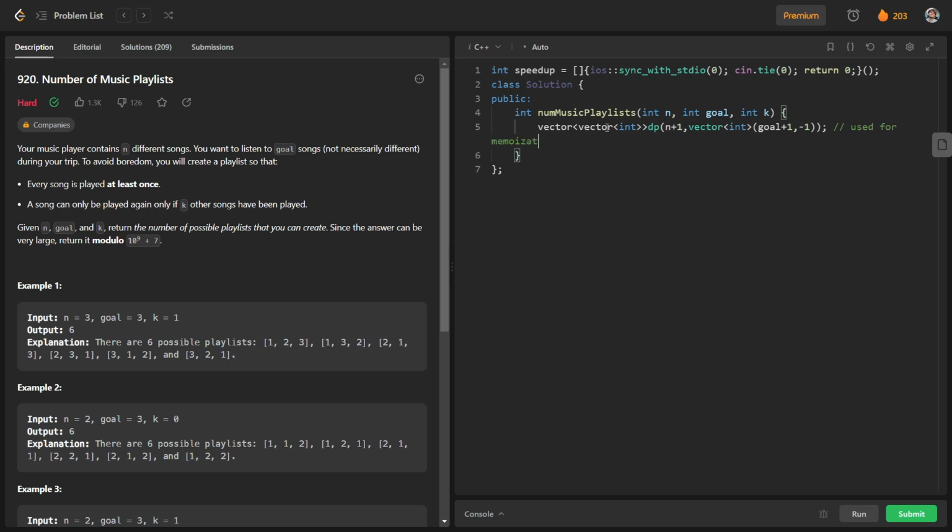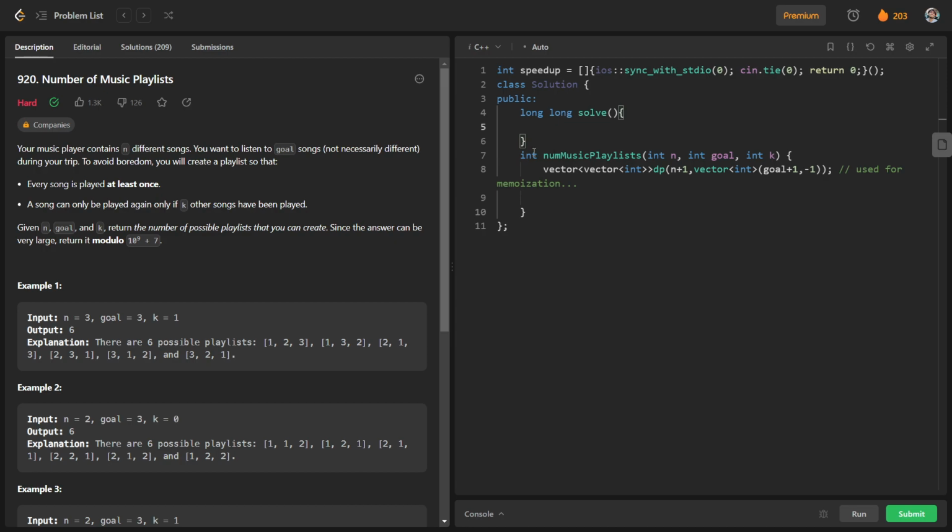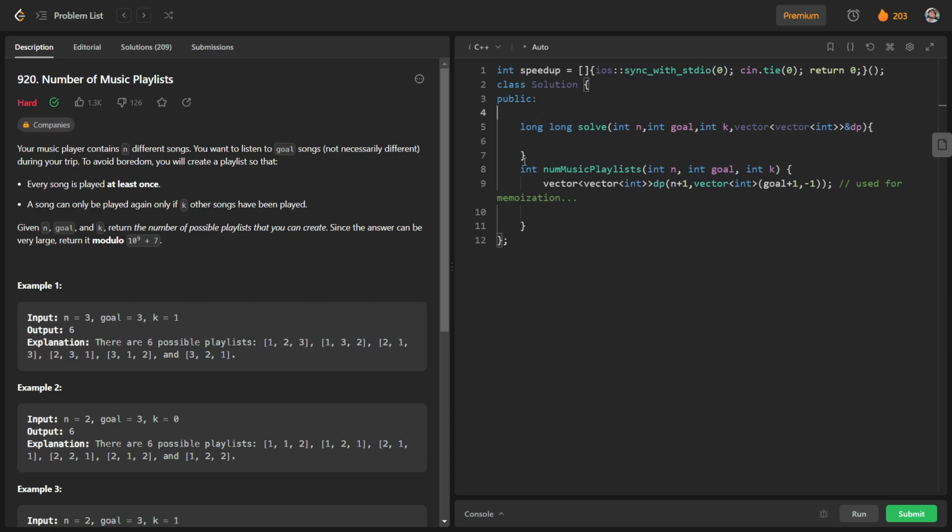Again, we will have a recursive function with us. You can see that the parameters are such that we will get the answer in long, so the return type of this recursive function will be long, and let us say the function is solve. We will pass the parameters int n, int goal, int k, and the dp vector, vector of vector of int dp.